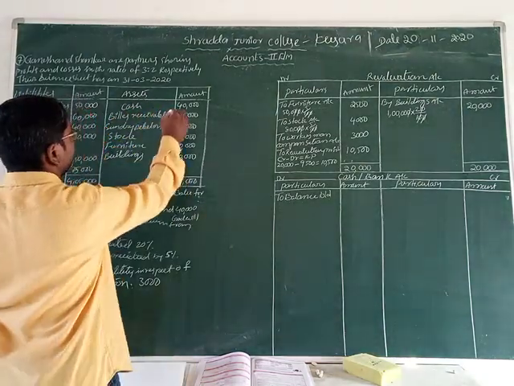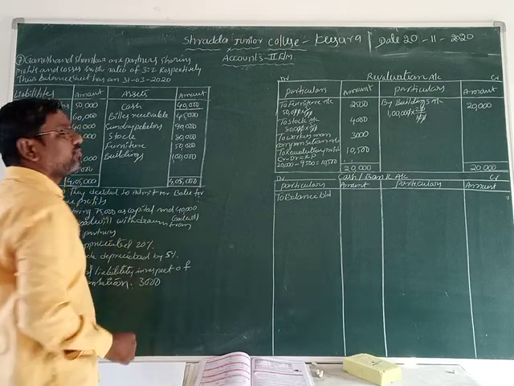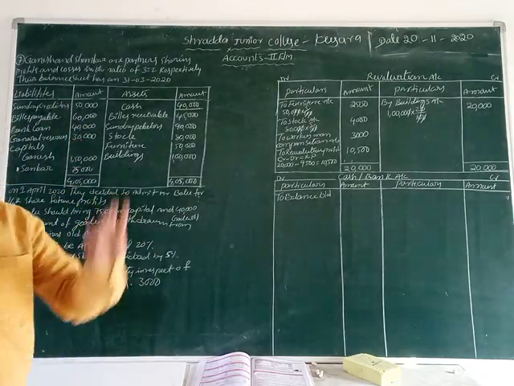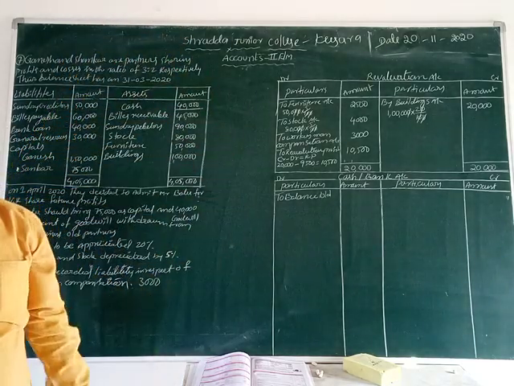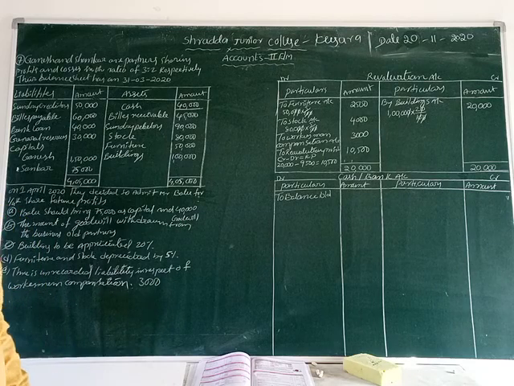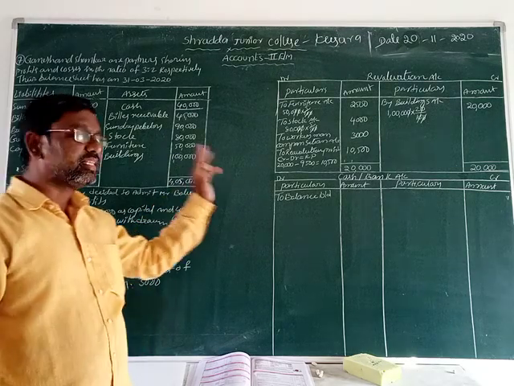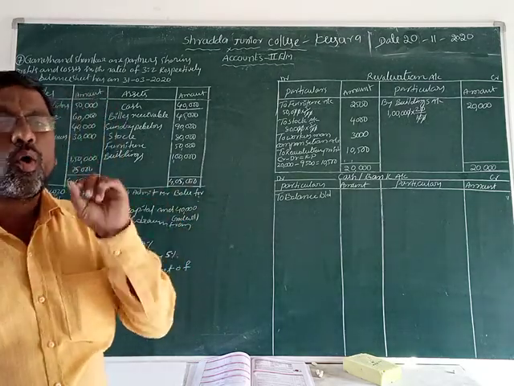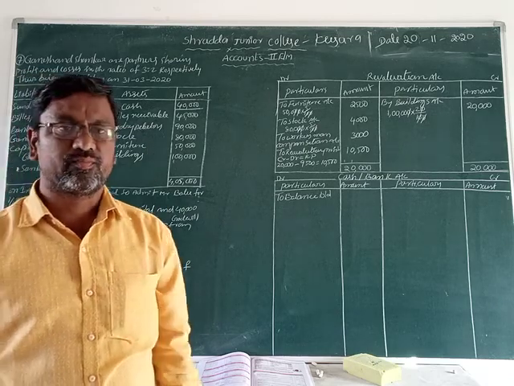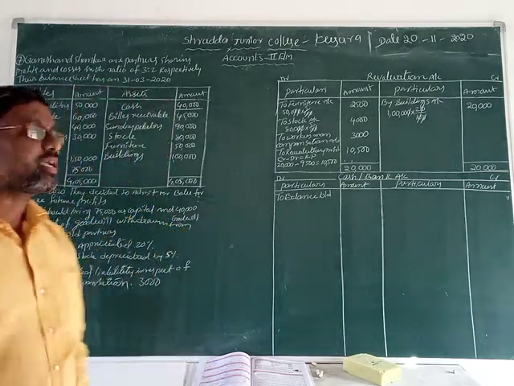That is the closing balance of the cash account, which is your opening balance of the cash amount. Opening balance of the cash.